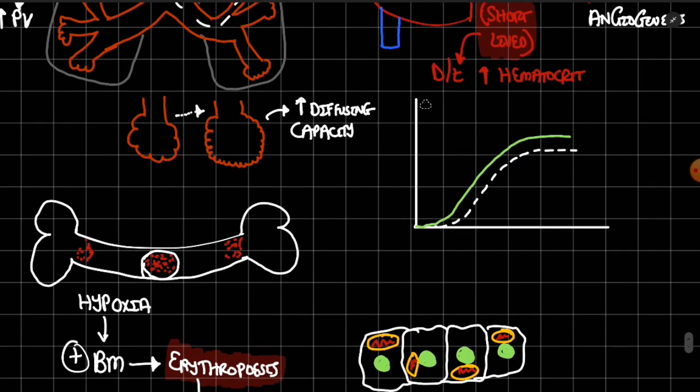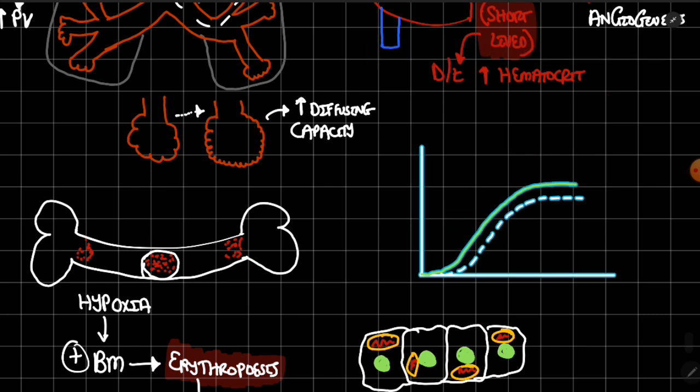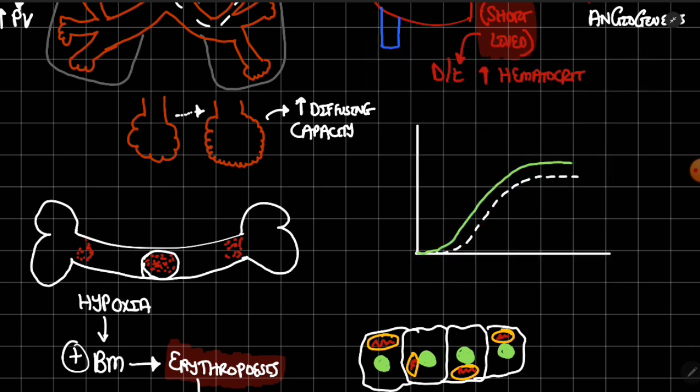Coming to this graph, so what is this graph? Yes, this is the O2 dissociation curve. Now tell me one thing, what conditions do we have? We have conditions like increase in CO2, increasing H plus concentration.